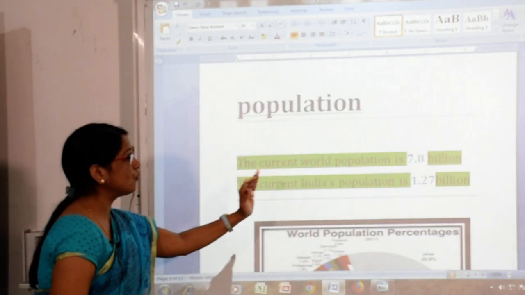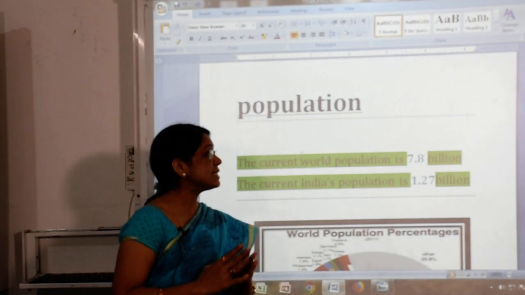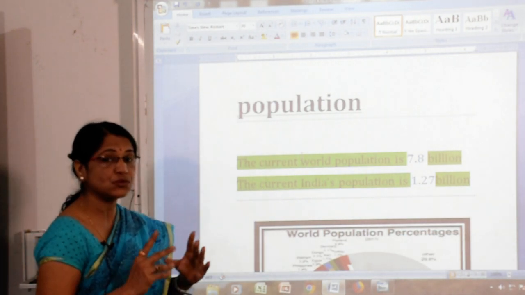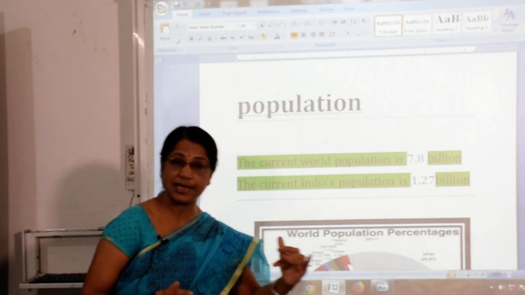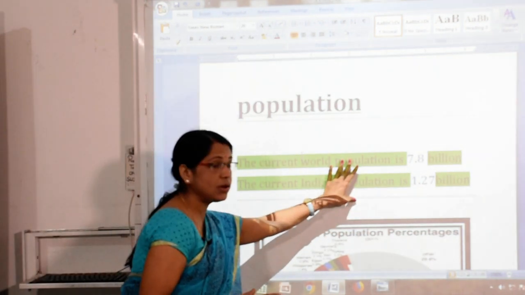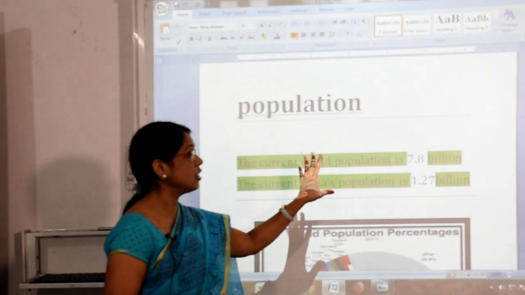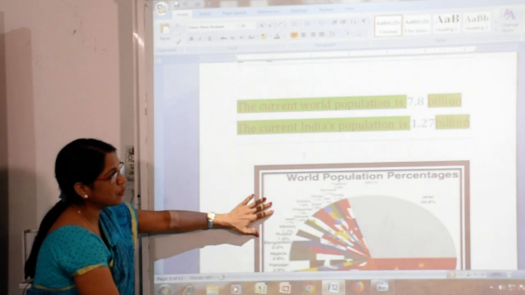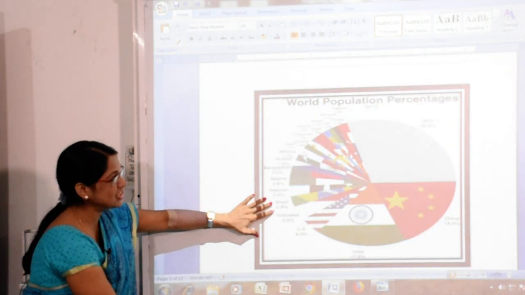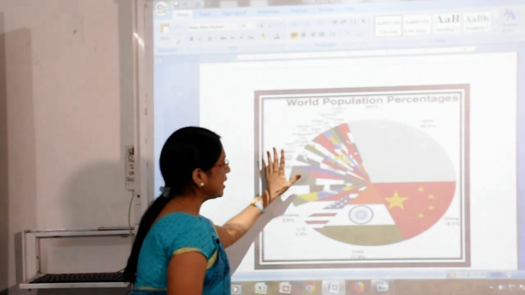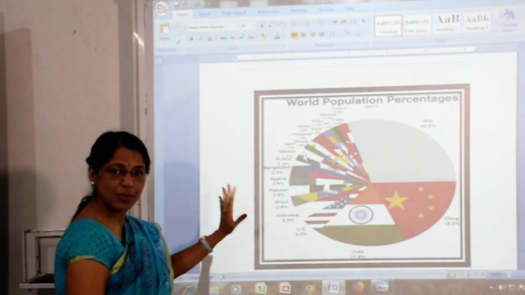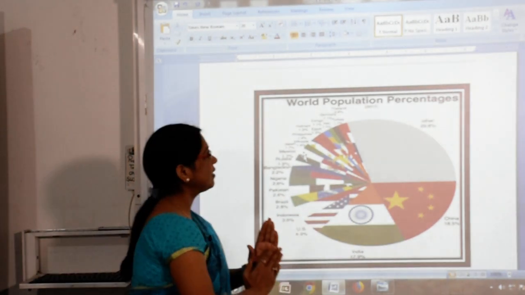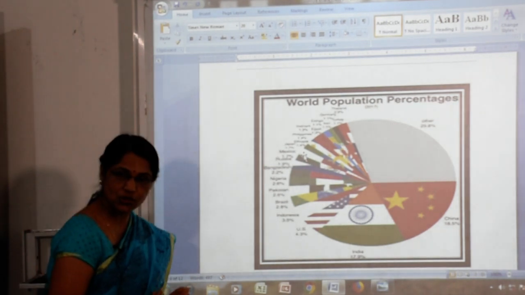The current world population is 7.8 billion. The current India's population is 1.27 billion, according to the Worldometer 2020 data. Here I represent the world population percentage. A pie chart shows the various countries. Especially we want to focus here on India, whose population is as I told you.